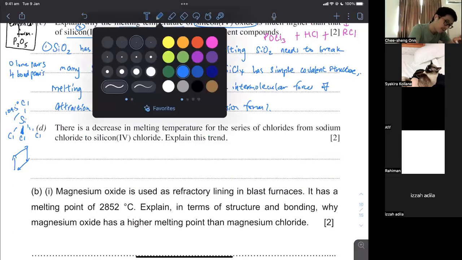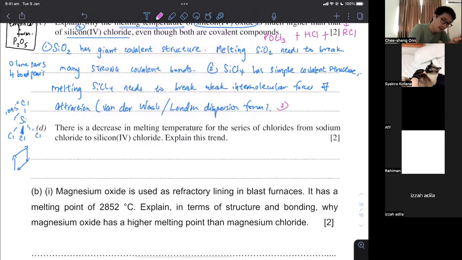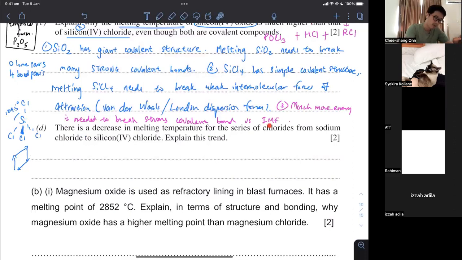Of course, the last point really is you need to talk about which one requires more energy. So much more energy is required to break strong covalent bonds versus the weak intermolecular forces. Of course, if you already specify this where you talk about breaking many strong covalent bonds requires a lot of energy, breaking weak intermolecular forces doesn't require a lot of energy. That should be okay as well.